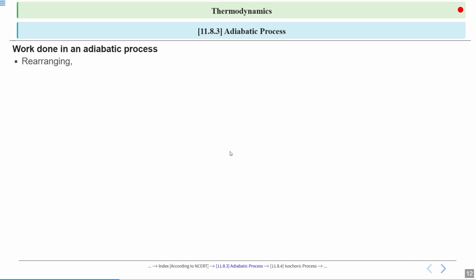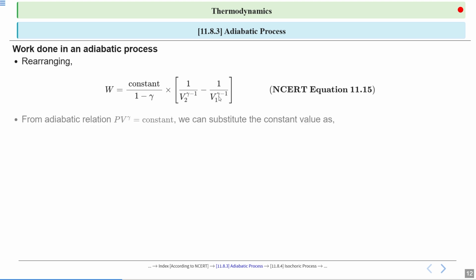Now rearranging, it becomes constant divided by 1 minus gamma into 1 divided by V2^(gamma minus 1) minus 1 divided by V1^(gamma minus 1). This term comes from the previous equation after rearranging. From the adiabatic relation, that is PV^gamma equal to constant, we can substitute the constant values as P1 V1^gamma equal to P2 V2^gamma equal to constant. This is the adiabatic process.